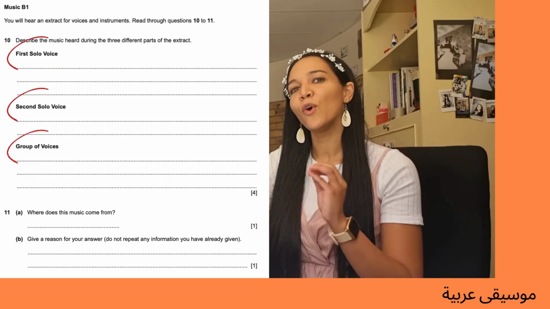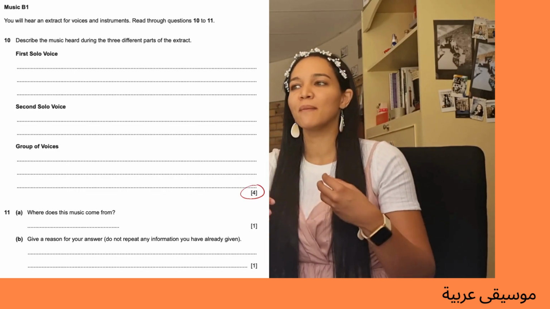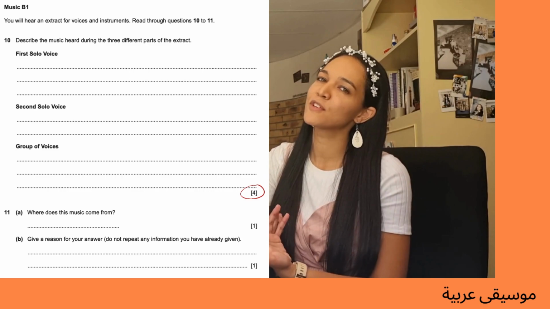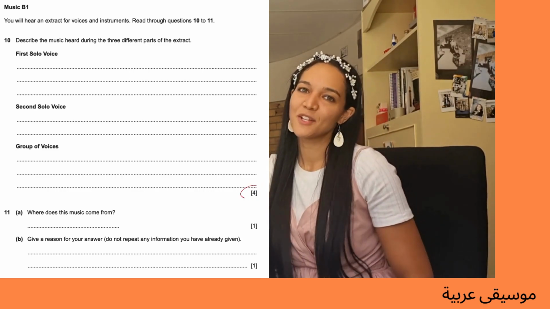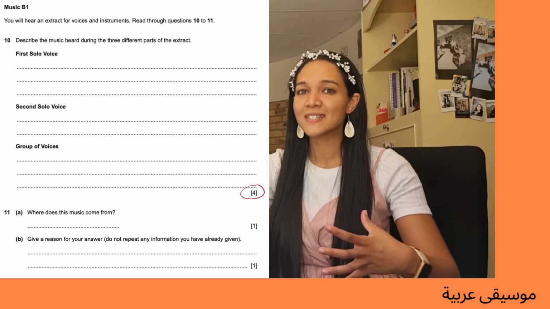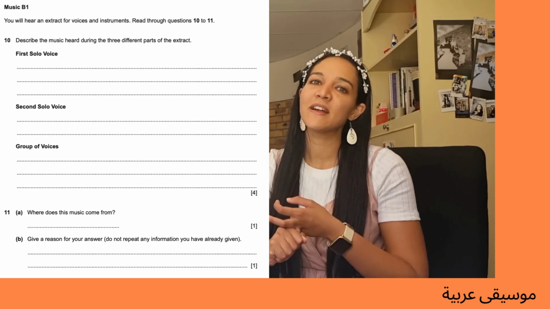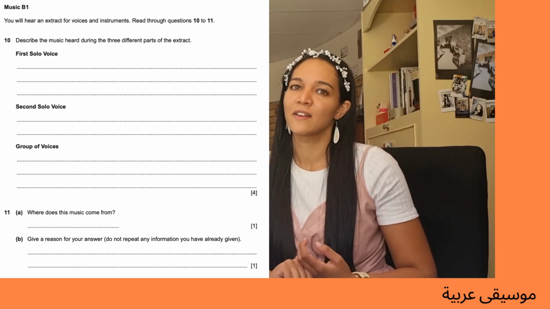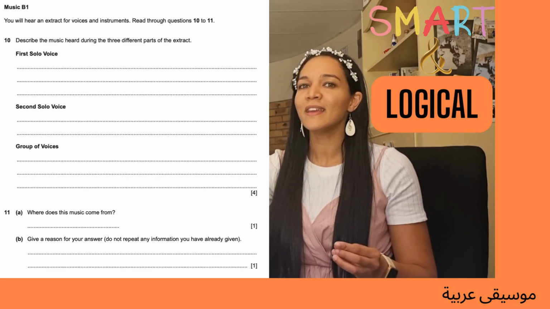So as I said before, the mark allocation here is 4 marks, and Cambridge is nice enough to say that, okay, maybe you are able to describe the first solo voice, maybe you're a bit shaky on groups of voices. They will let you answer at least one of those sub layers fully, where you will get a maximum of 3 marks, and you at least have to say another point under one of the other layers. What would be smart and logical is to at least say one thing per layer.